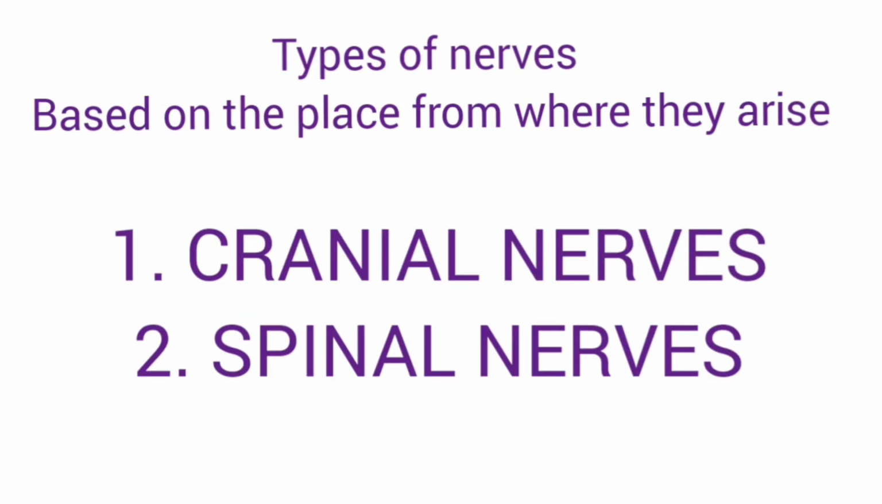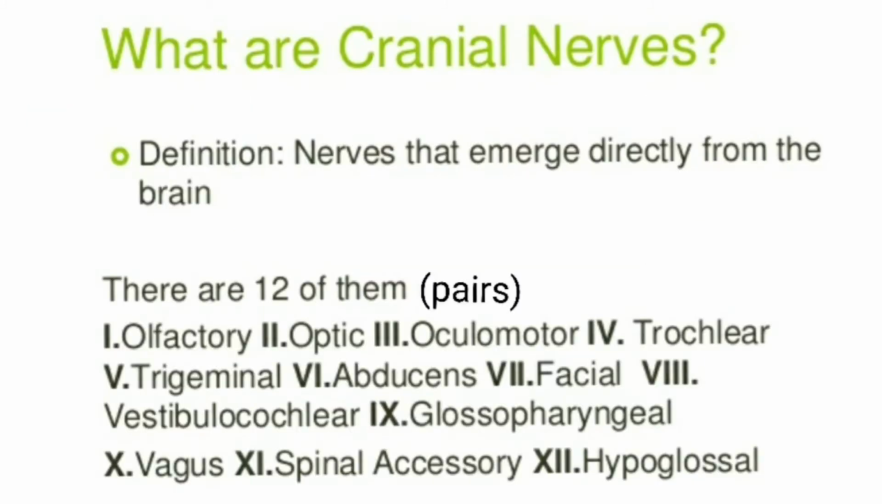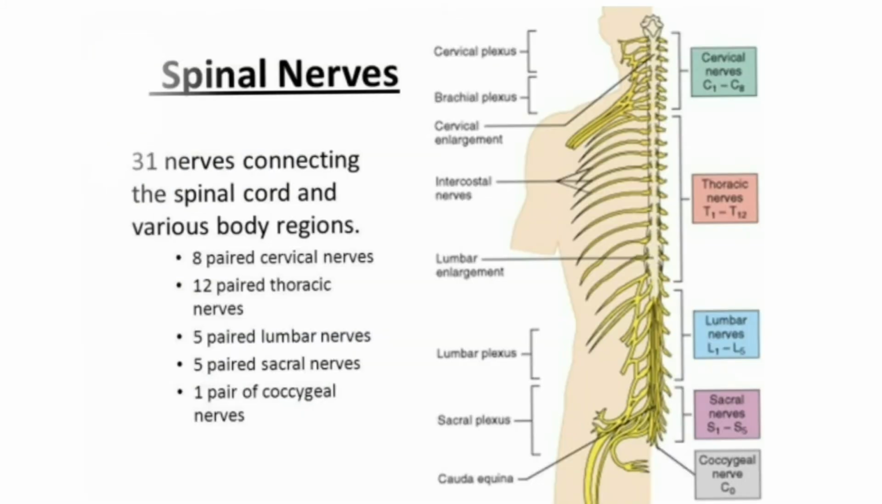There is one more classification of the types of nerves, and this is based on the place from where they arise. Based on the place from where they arise, nerves are of two types. There are cranial nerves and spinal nerves. What are cranial nerves? The nerves that arise from the brain and reach organs in the head region. There are 12 pairs of cranial nerves in the body. What are spinal nerves? These nerves arise from the spinal cord and reach various parts of the body. There are 31 pairs of spinal nerves.